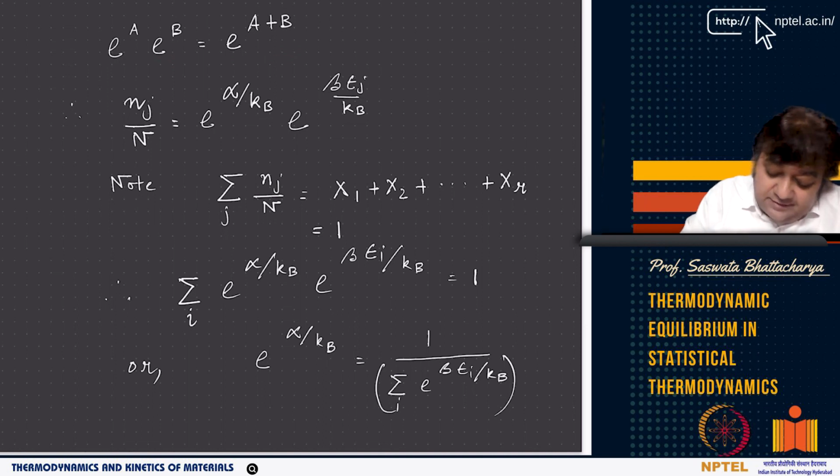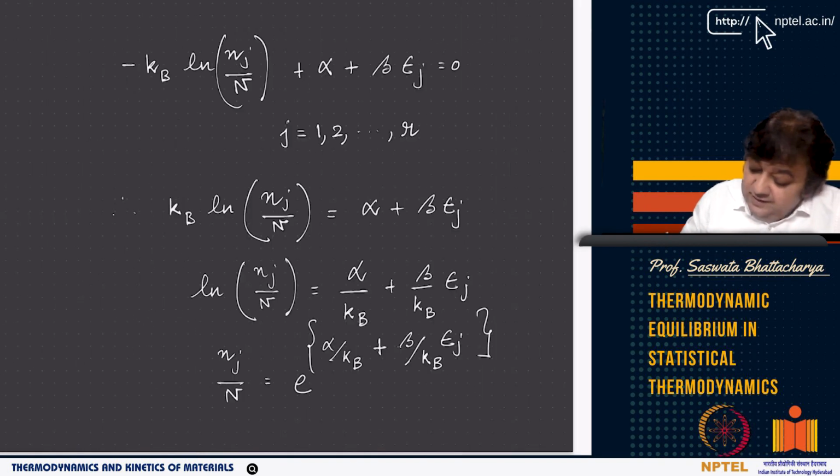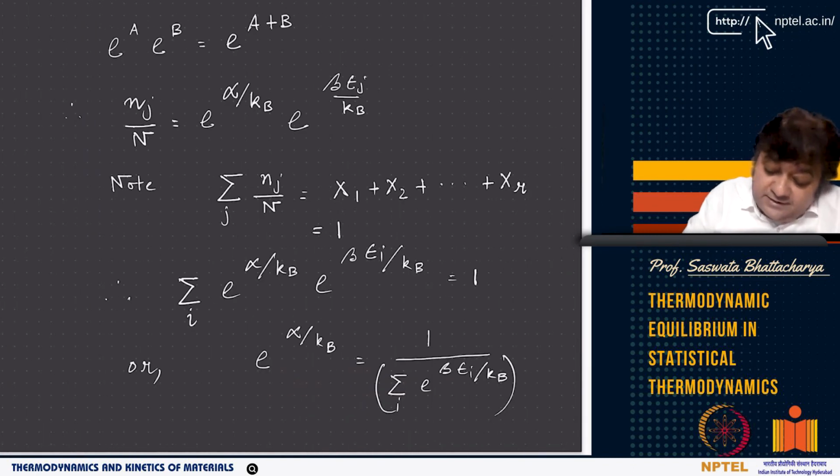Since you know that, we can write this as nj by n equals, and what I am doing is separating the summation out. I get e to the power alpha by kb, that's one term, and e to the power beta epsilon j by kb, that's another. Now as you can see, the summation of nj by n is equal to 1, right? Similarly here, I have written i, but whether I write i or j as the index does not really matter, right? So I can write epsilon j, and I can put j if you insist, I can do that.